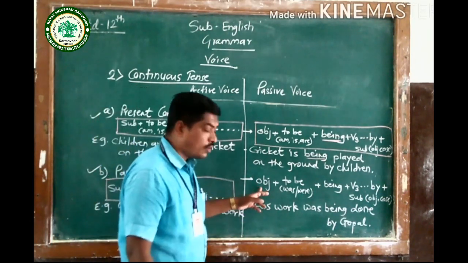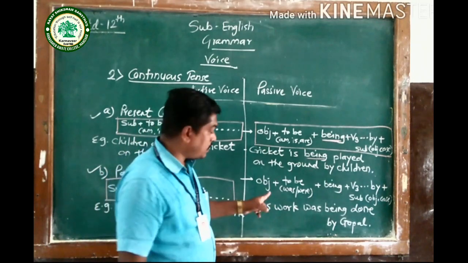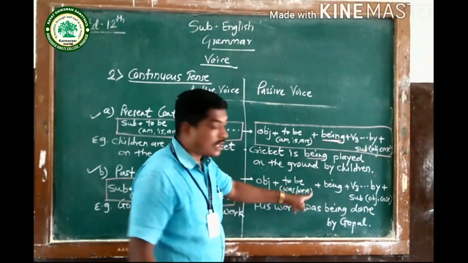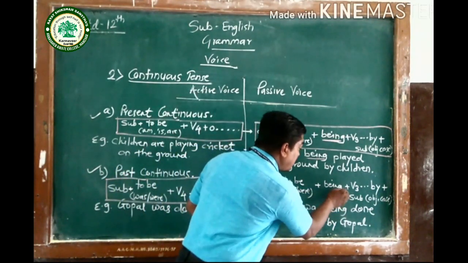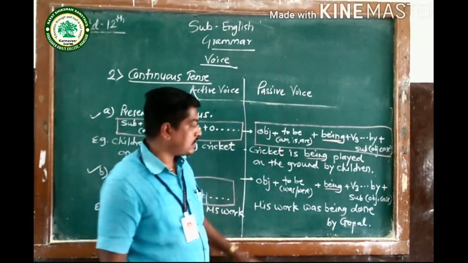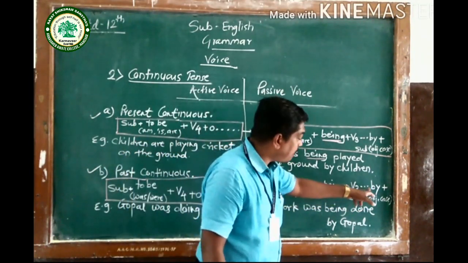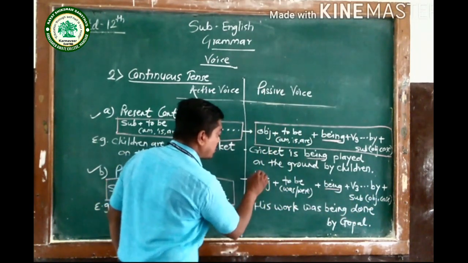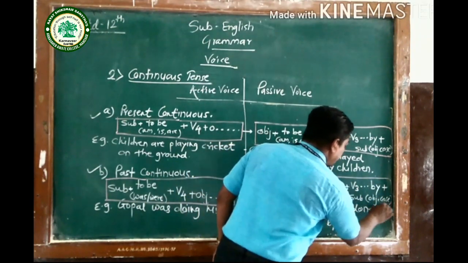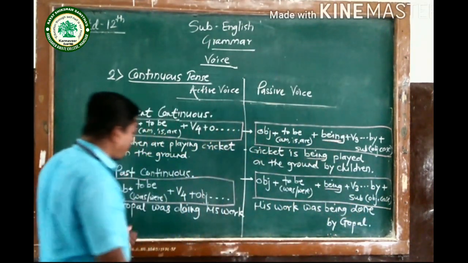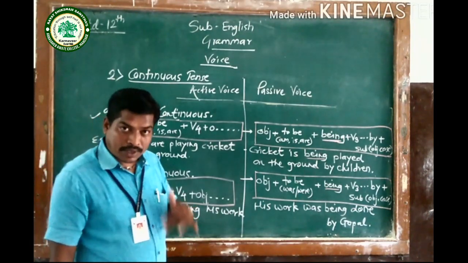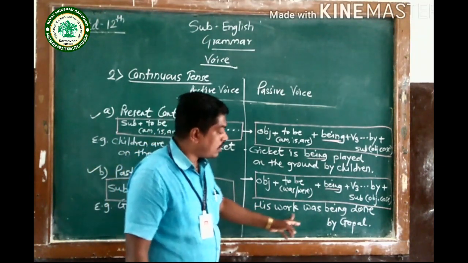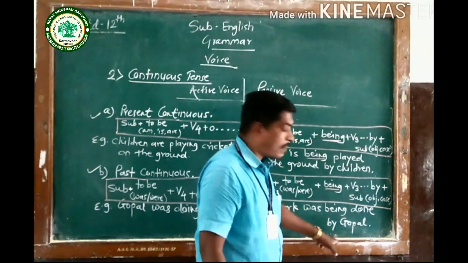As all of you know, your passive voice must begin with the object. So object, then helping verb of to be, so was or were. Then as I have told you, the additional word being must be used in the passive of continuous tense. Then V3. Then the remaining part, by, then subject in objective case. It will be the passive structure of past continuous tense. And the sentence, Gopal was doing his work, how will this sentence be converted into passive voice? His work was being done by Gopal.